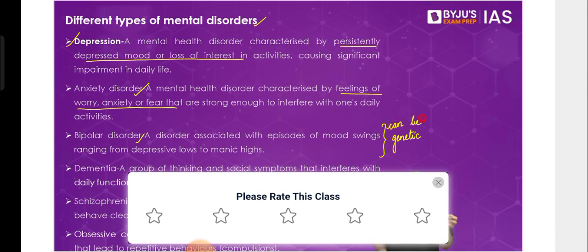That if one of the parents has bipolar disorder, there are chances that one of their children may also develop bipolar disorder at a later stage in their life.